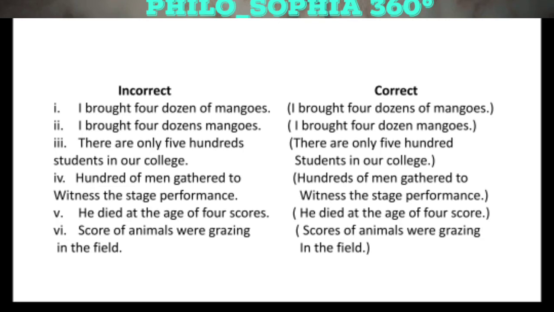So the correct sentence will be I brought 4 dozens of mangoes. If there is no of, then the sentence will be I brought 4 dozen mangoes.